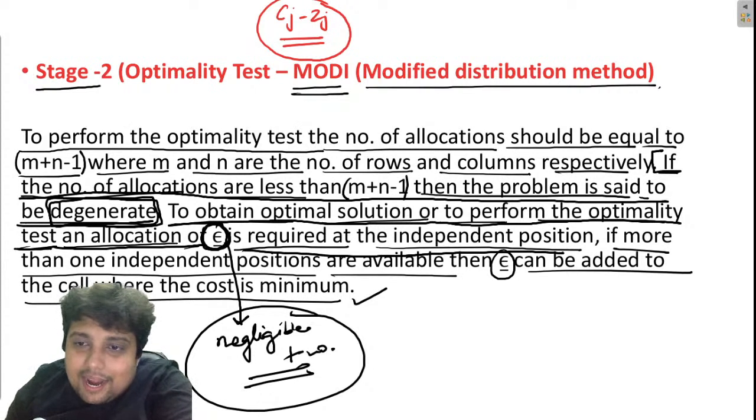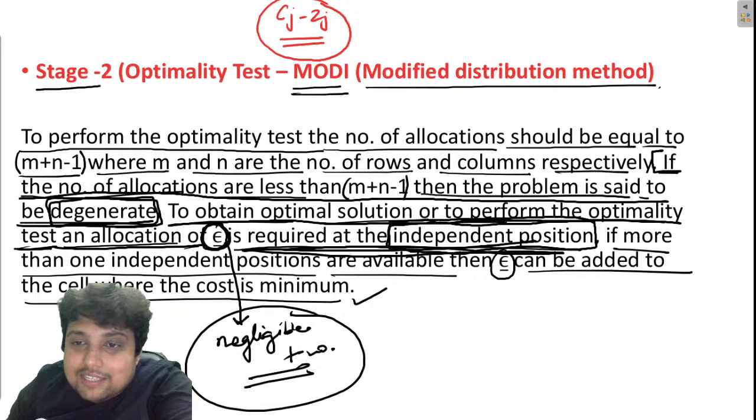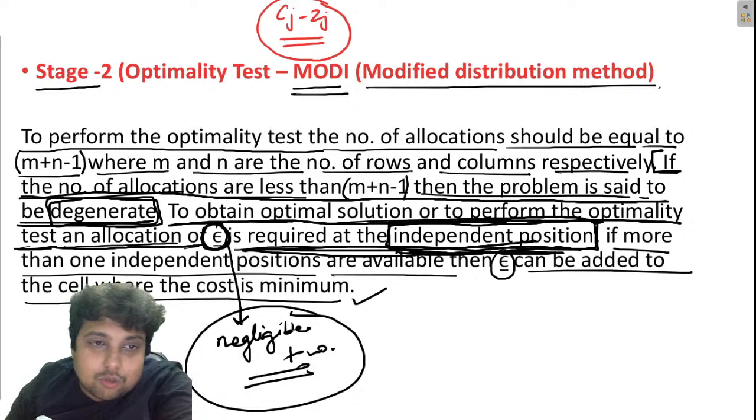What is epsilon? A negligible positive number. It is required at the independent position. So these terms are very important.